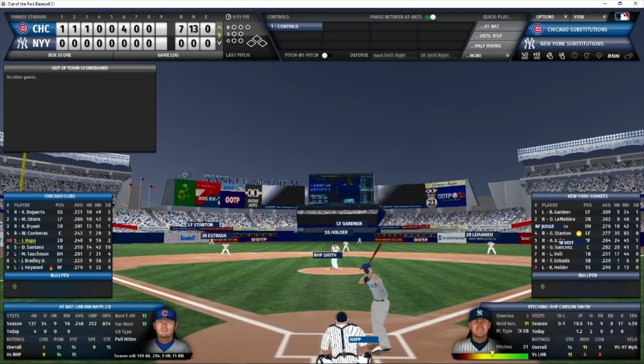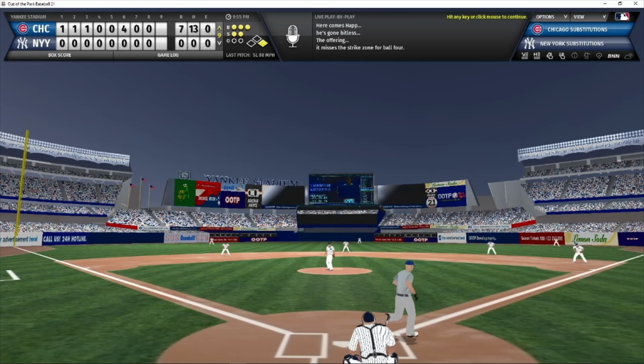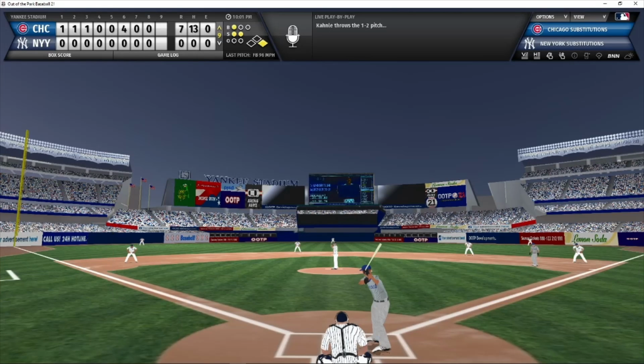Happ the batter. Ian Happ, 0 for 4 today, facing Carson Smith in the top of the 9th inning. Full count pitch to Happ. Here it comes. That is up and in. It is ball 4, and Ian Happ takes the base on balls and heads to first. Santana now the batter. One man on, nobody out.